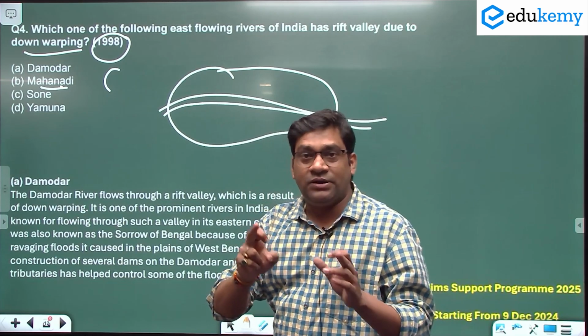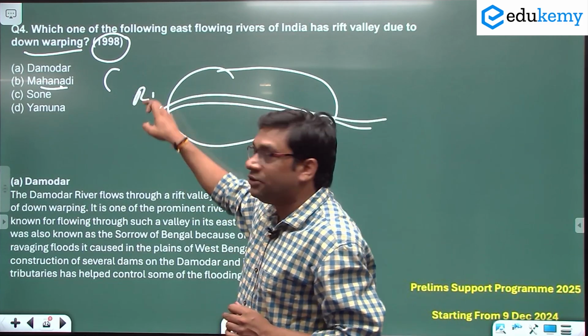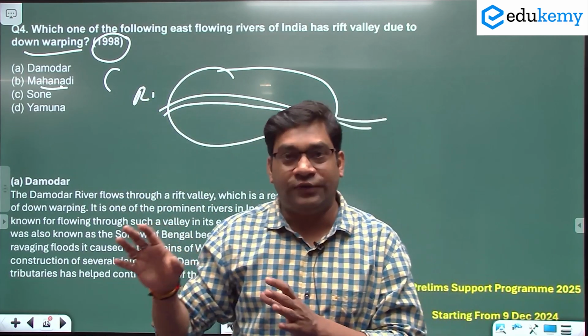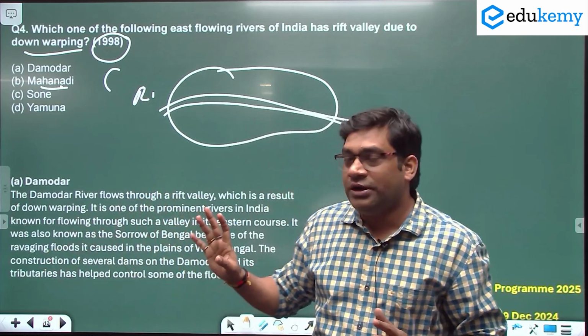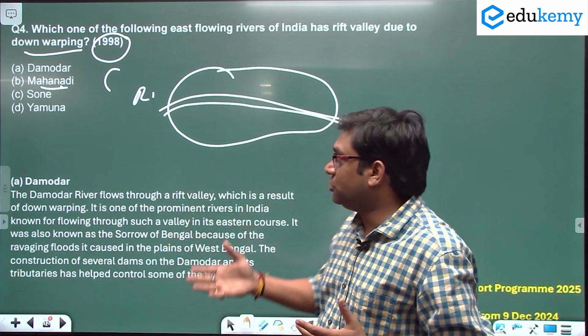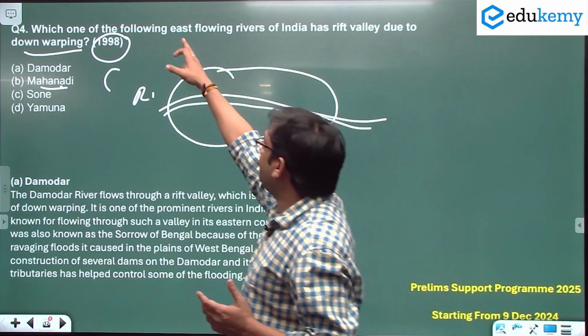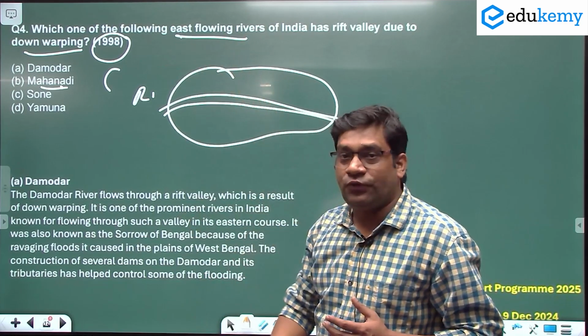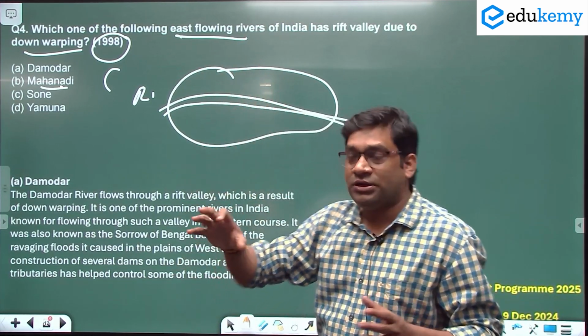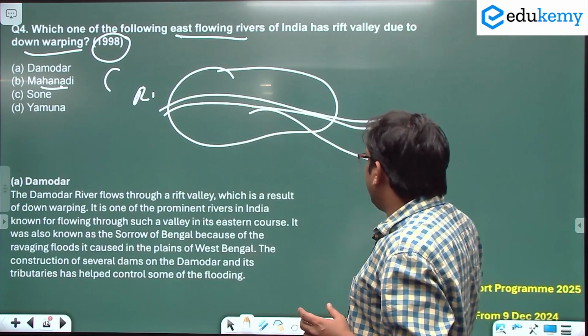This river also flows through a rift valley. Not only the Narmada and Tapi rivers flow in a rift valley, the Damodar river also flows in a rift valley. Even the Son river also. So the Damodar river is the most important east flowing river. East flowing river means we are talking about the river which directly drains into the Bay of Bengal.